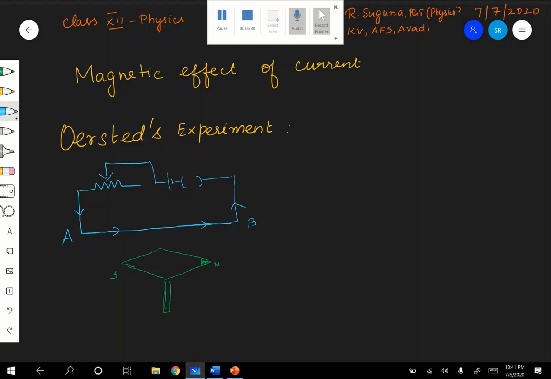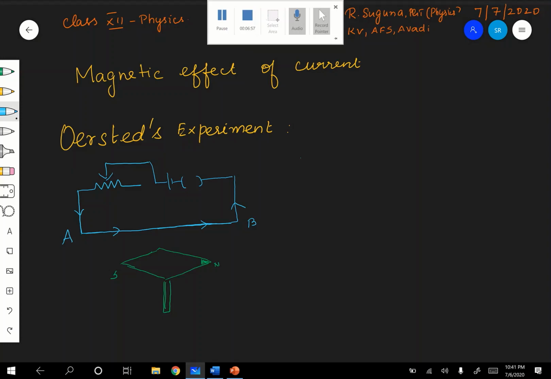Now you see here, the conducting wire AB and the needle are parallel. Hold the conducting wire AB over this needle NS, kept parallel to it, like that.